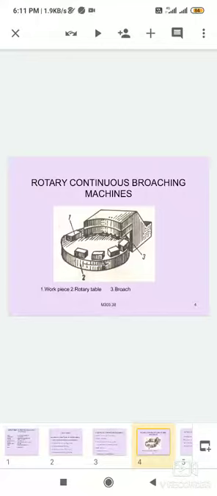These broaches can be easily adjusted and sharpened. This type of machine is used for facing of small parts and for squaring distributor shafts.